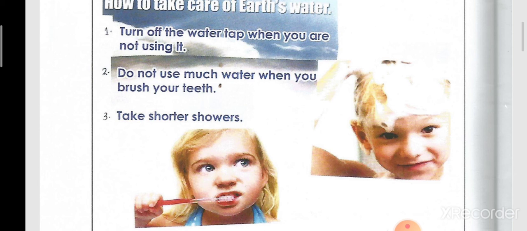Okay? So again, what we said is that most of the earth is covered with water. We said more than half of the earth is water. Who needs this water? Plants, animals, and people need the water to what? To live or stay alive. We can get the water from what? We can get the water from the rains, from the lake, from the rivers, from the sea, from the oceans. But we can drink the water from what? We can drink the water only from lakes or rivers.